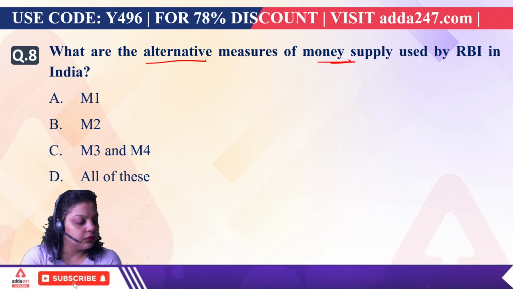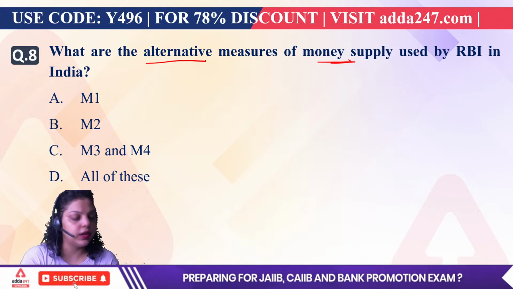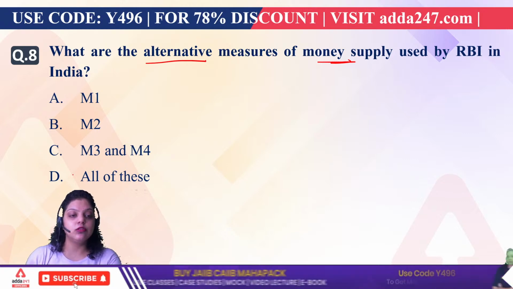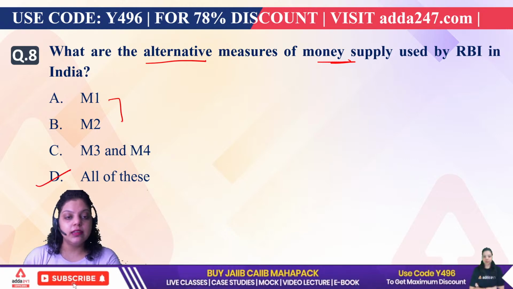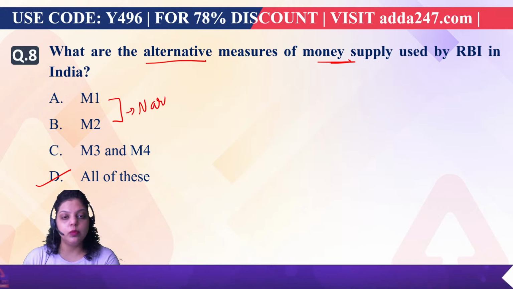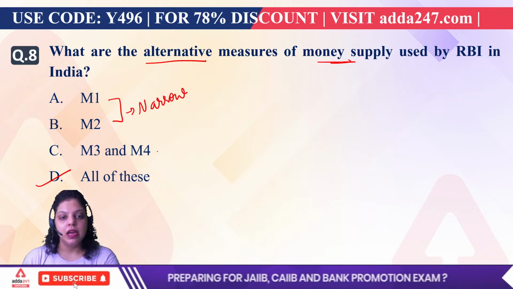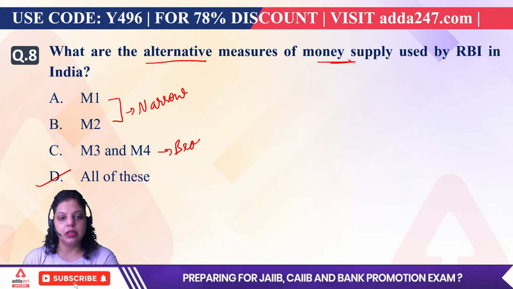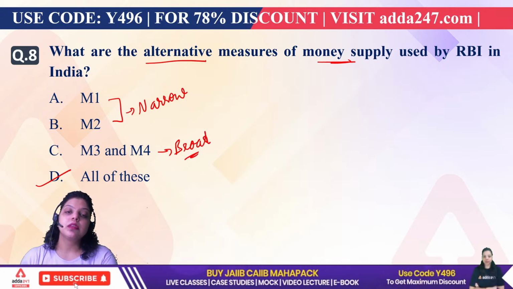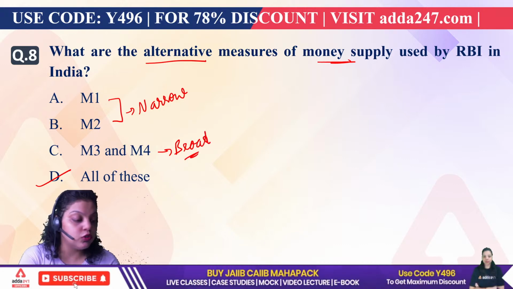Eighth is D. Don't know. Okay. So the right answer is D, that is all of the above. M1 and M2 are known as narrow money. M3 and M4 are known as broad money. So these are the measures of money supply which are used by RBI.